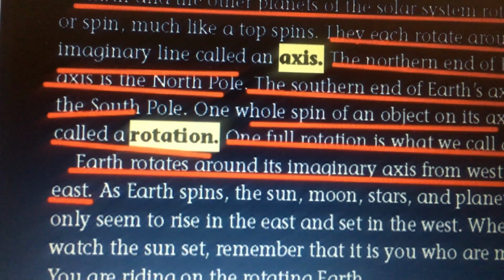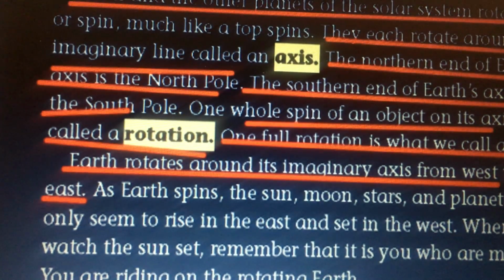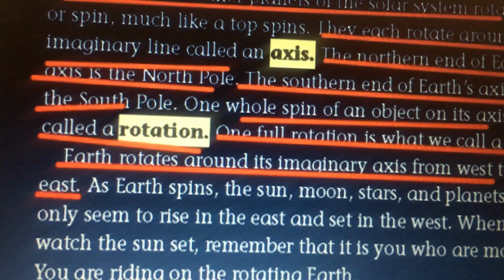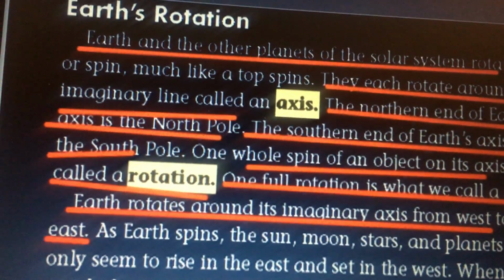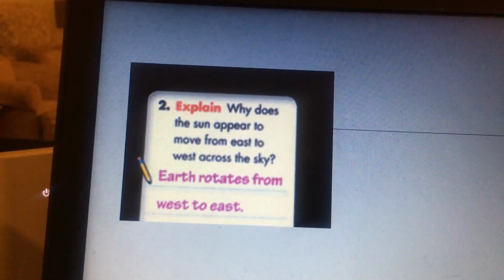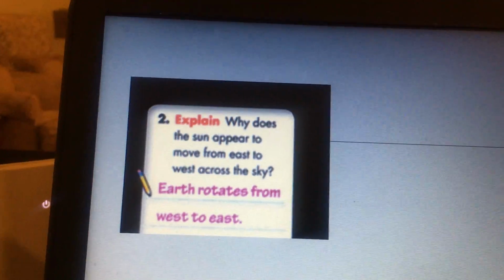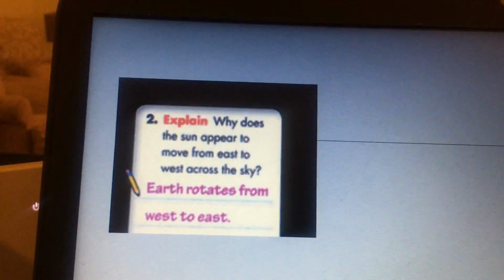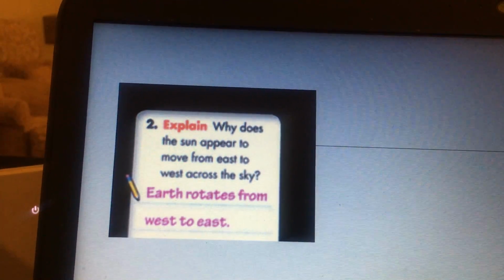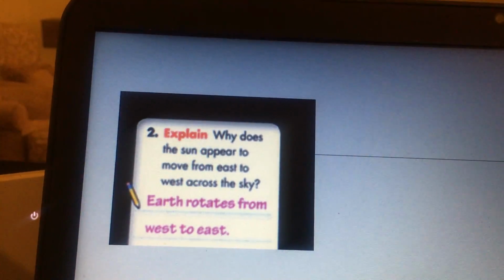When you watch the sunset, remember that it is you who are moving; you are riding on the rotating Earth. Now, all of you, in question number 2, explain why the sun appears to move from east to west across the sky. Because Earth rotates from west to east.